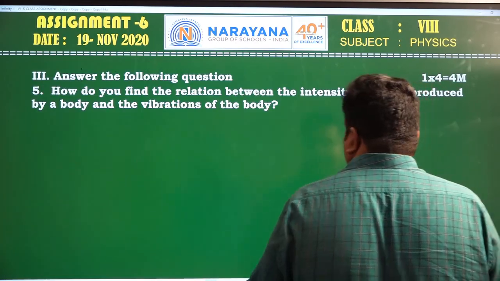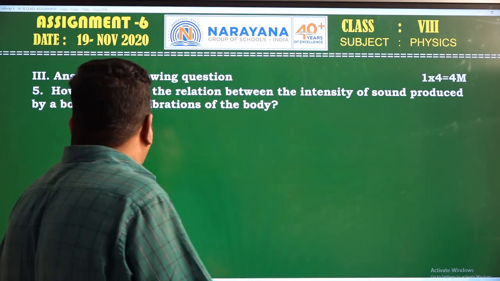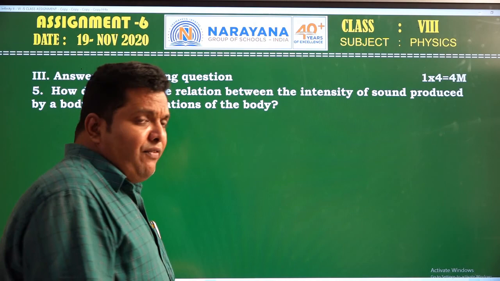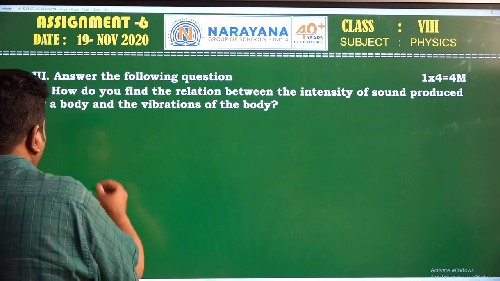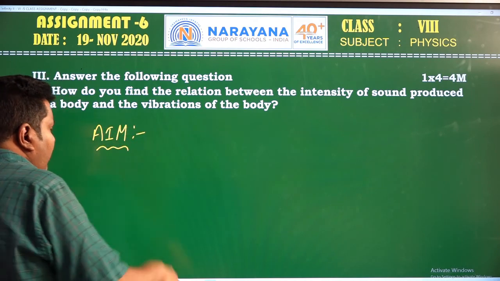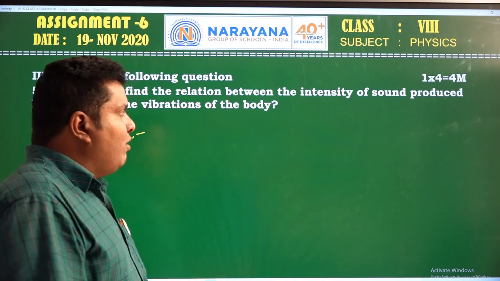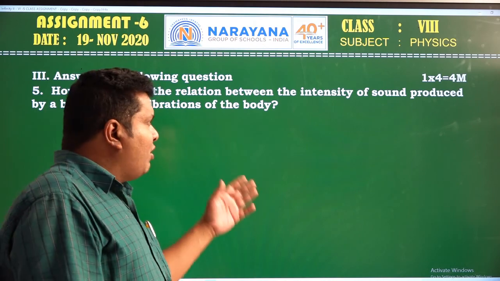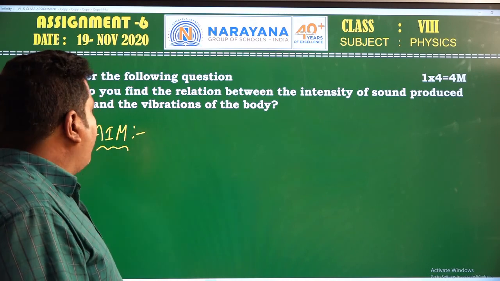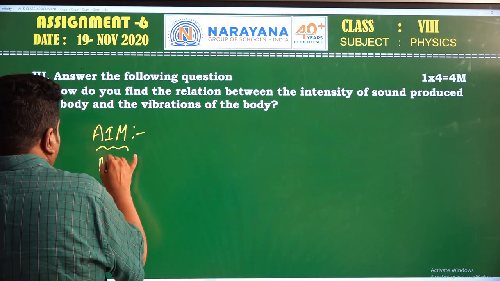The next question is the last and final question. This is a very important question. It is one of the lab activities in the sound lesson: how do you find the relation between the intensity of sound produced by a body and the vibrations of the body? You should write the question as the aim. The aim is to determine the relation between the intensity of sound produced by a vibrating body and the vibrations of the body.